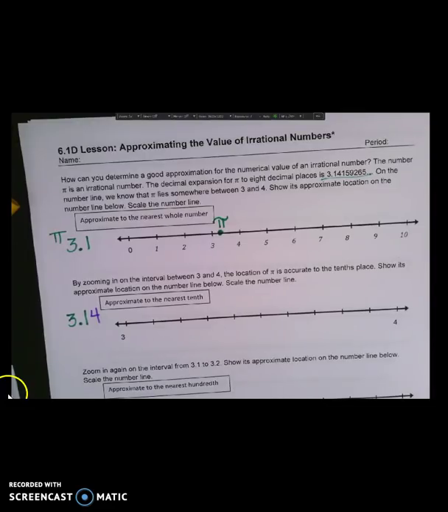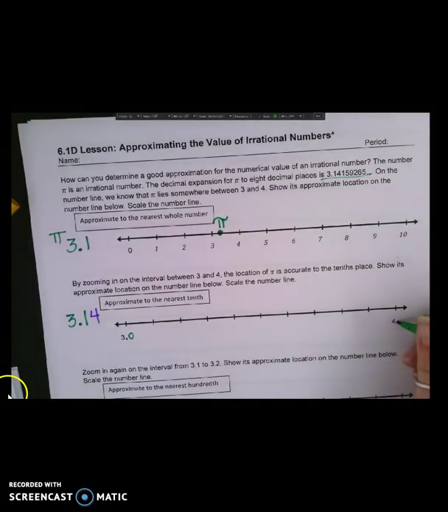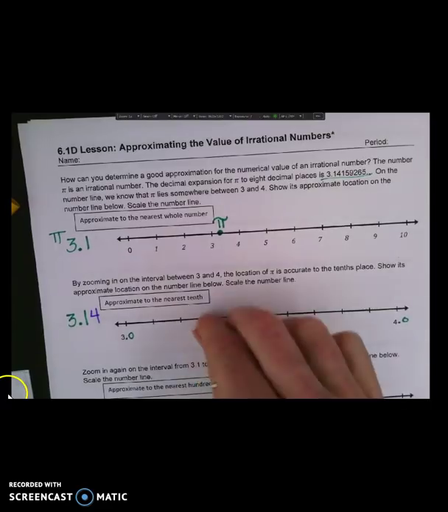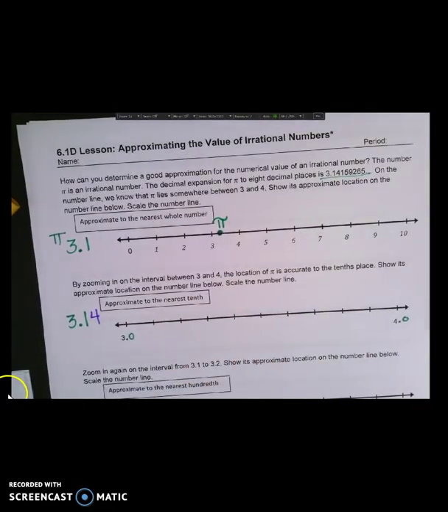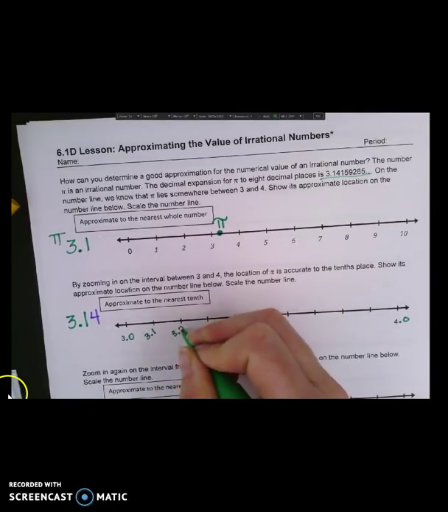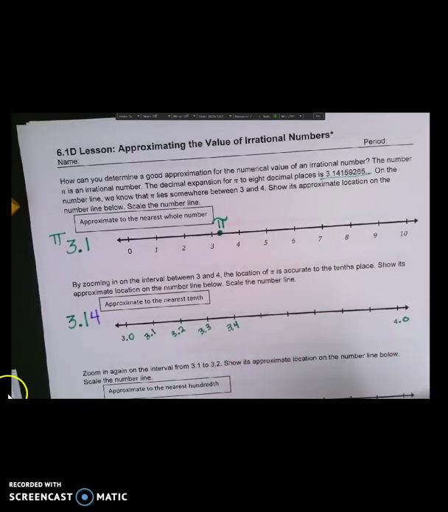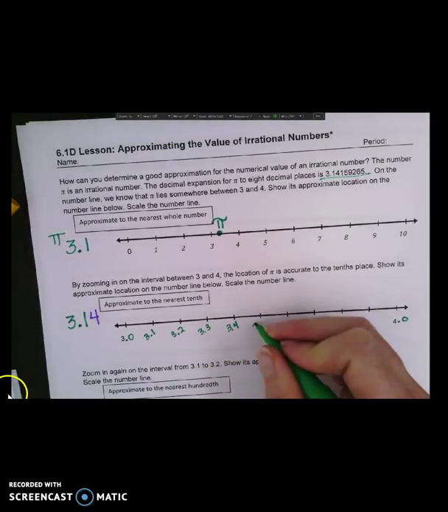So if we need to scale our number line, I'm going to show the tenths place. So we're going to go between 3.0 and 4.0. I almost wish this was a touch screen and I could just zoom in, but I can't. So let's start writing. 3.0, 3.1, 3.2, 3.3, 3.4. Okay, keep going. See if you can beat me.